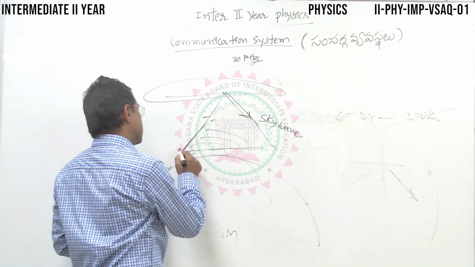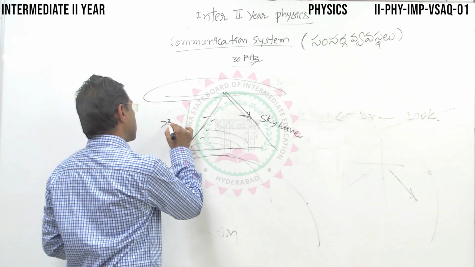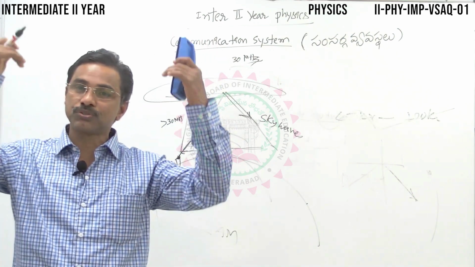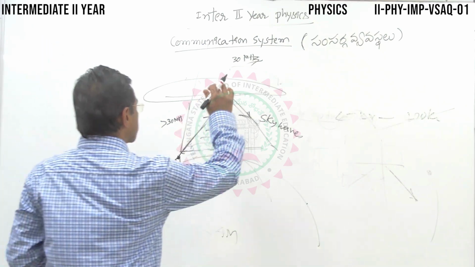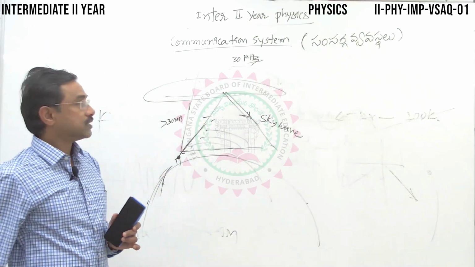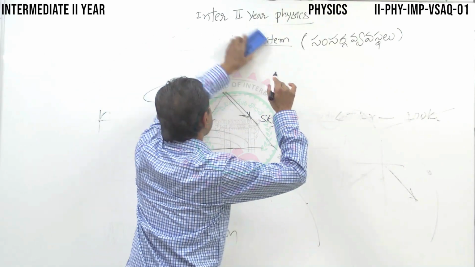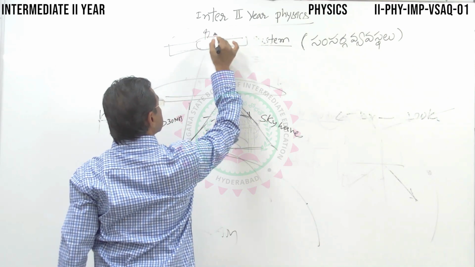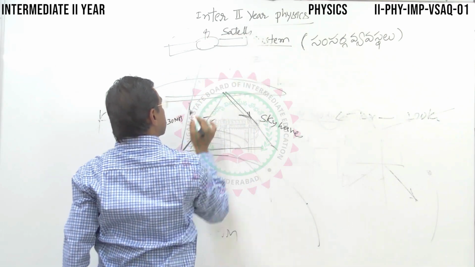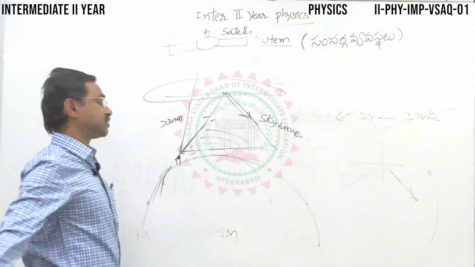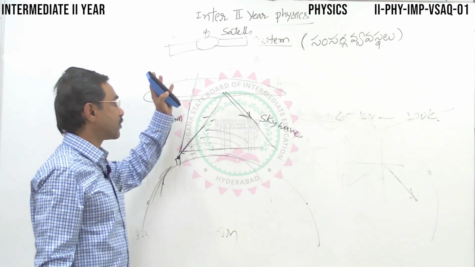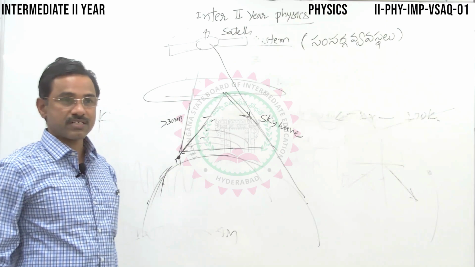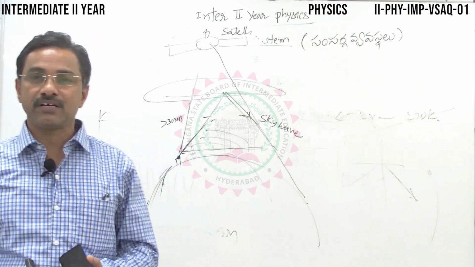Suppose the signal has a frequency of more than 30 megahertz. That penetrates through the ionospheric layer and escapes into space, beyond the ionospheric layer. Now, with the help of communication satellites, this signal gets reflected and reaches the surface of the earth. That is why satellite communication is very, very popular nowadays.